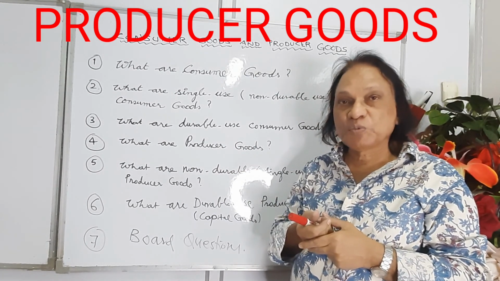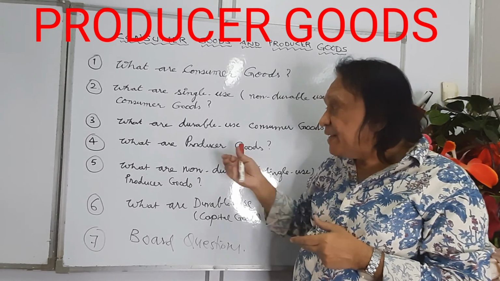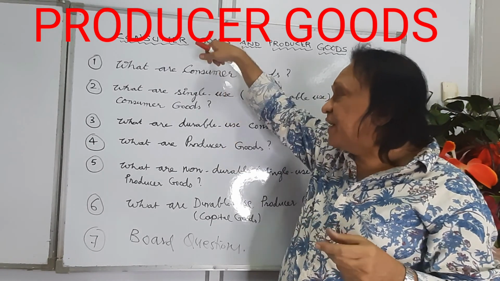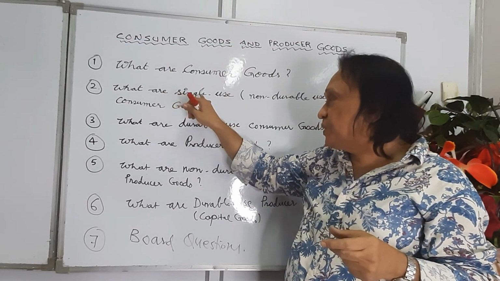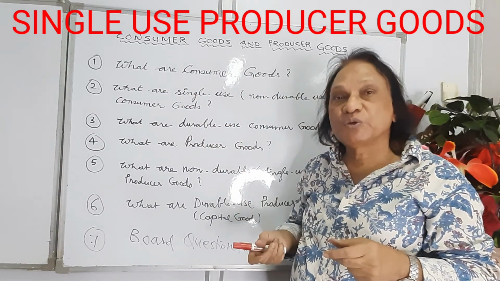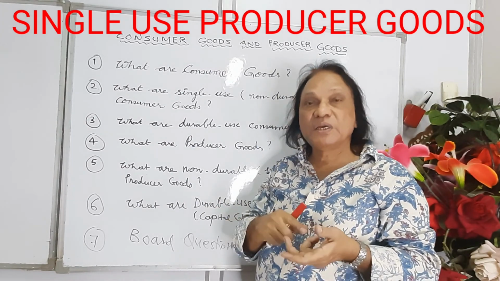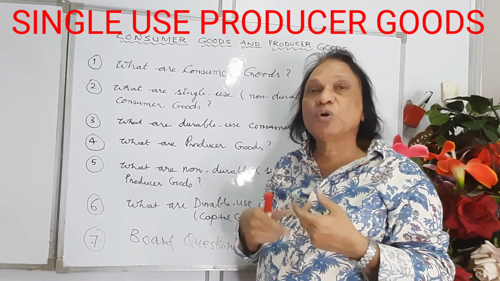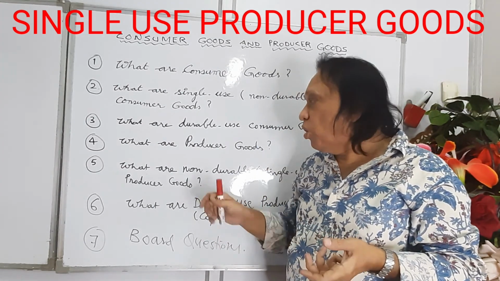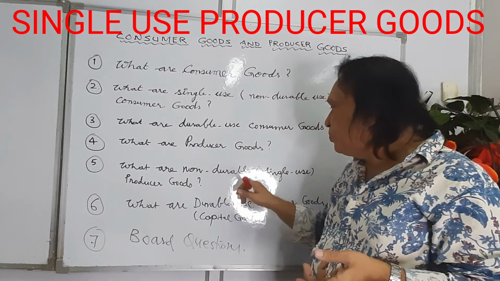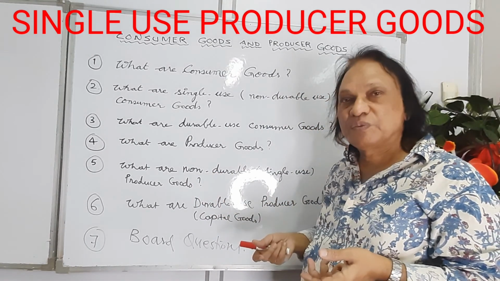Producer goods are used by the firms. Again, as we classified consumer goods as single-use consumer goods and durable-use consumer goods, we can classify producer goods also as single-use producer goods and durable-use producer goods, or non-durable use producer goods.